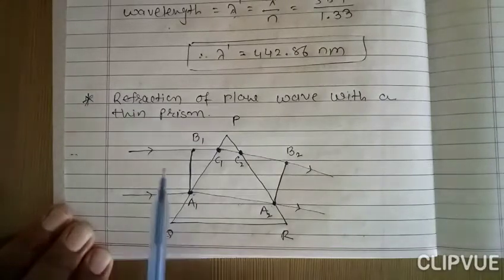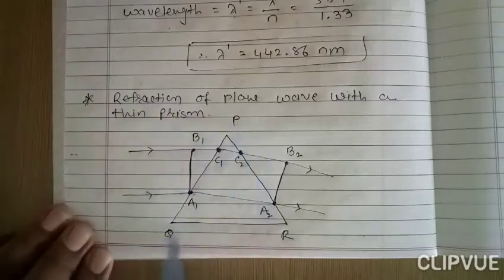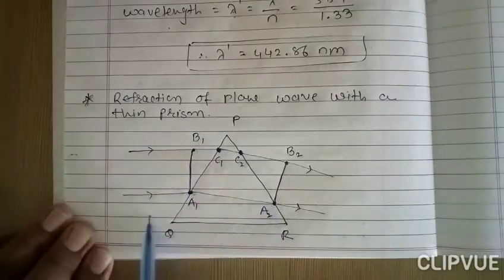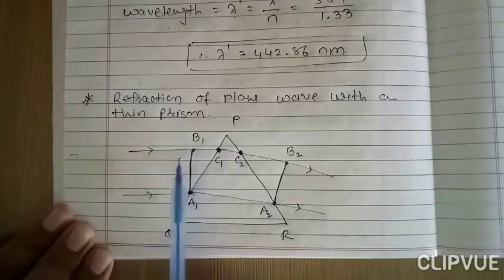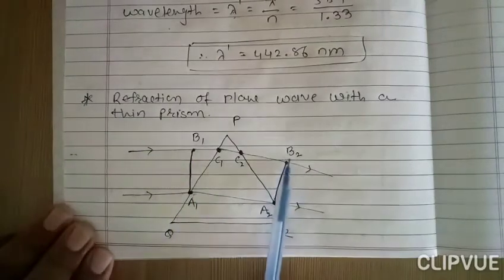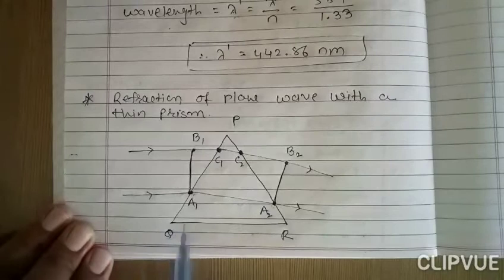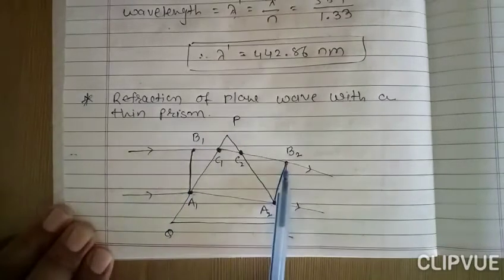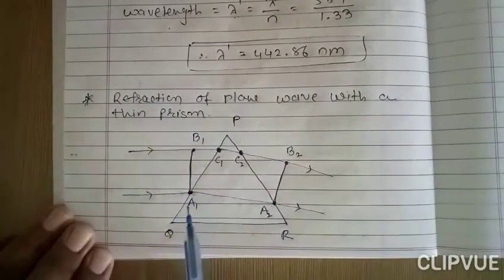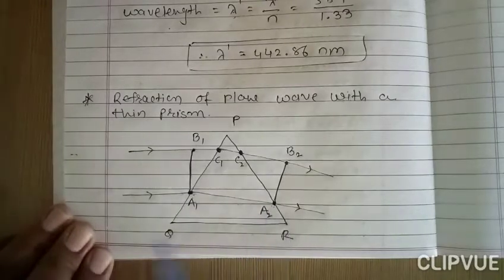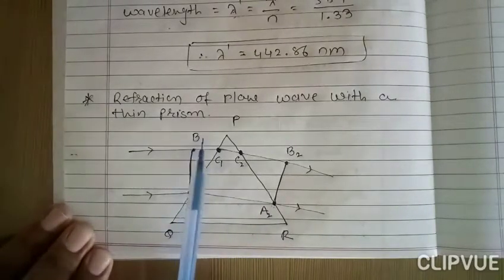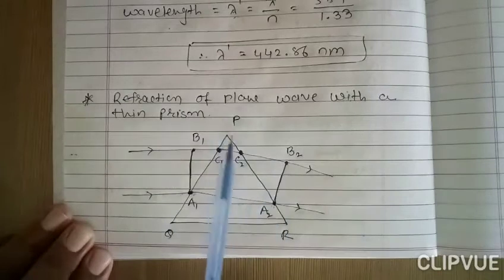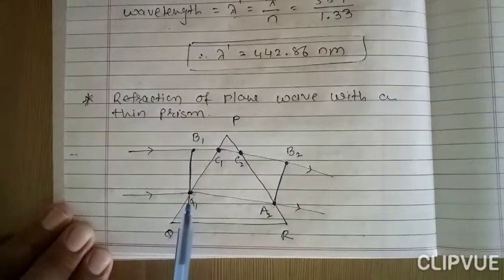I repeat all these things once again. The figure shows that the parallel beam is incident on a thin prism. Here A1 B1 is the incident wavefront, A2 B2 is the refracted wavefront. From the figure we can say that the path B1 to B2 is greater than the path A1 to A2, or we can say that the distance between B1 and B2 is greater than the distance between A1 and A2.